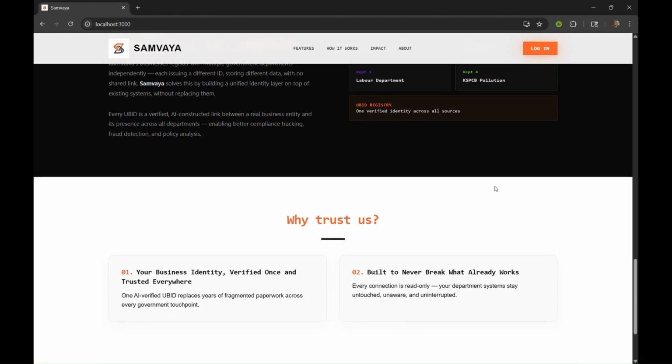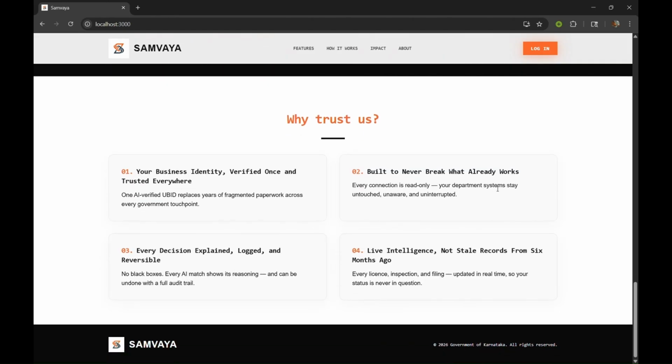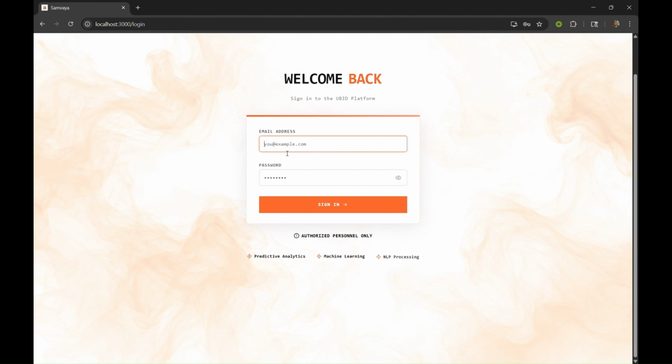The platform is built on 4 hard guarantees. Your UBID is verified once and trusted everywhere. Department systems are read-only. We never write back to them, never disrupt them. Every AI decision is explained and reversible with a full audit trail, and every license, inspection, and compliance filing is reflected in real time. Now, let me log into the platform and show you inside the main Samvaya dashboard.